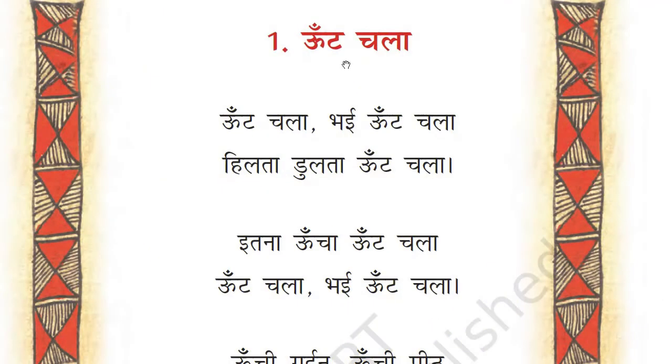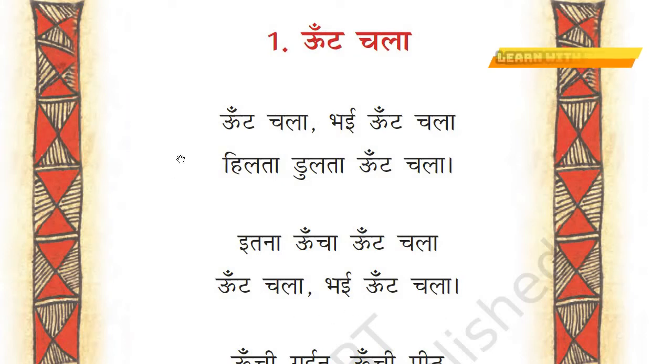So the name of the poem is Oont Chala. As I told you, oont means camel and chala means to walk. Oont chala bhai oont chala, hilta dulta oont chala. Itna uncha oont chala bhai oont chala.